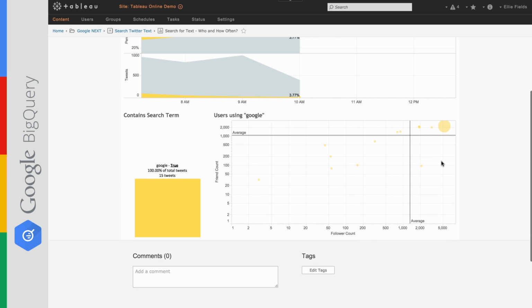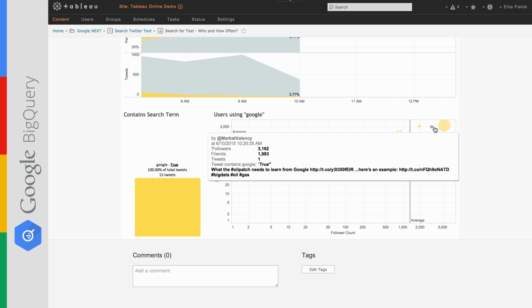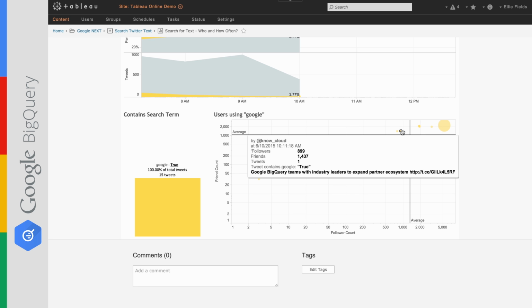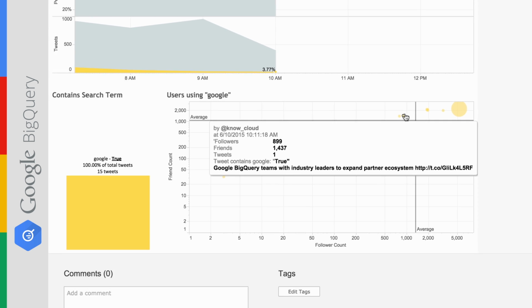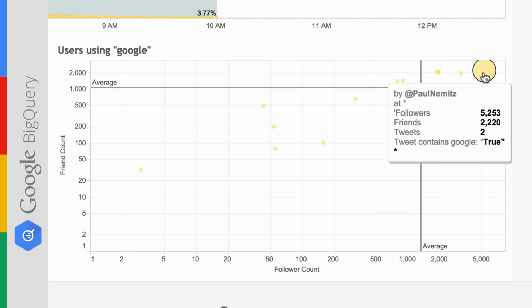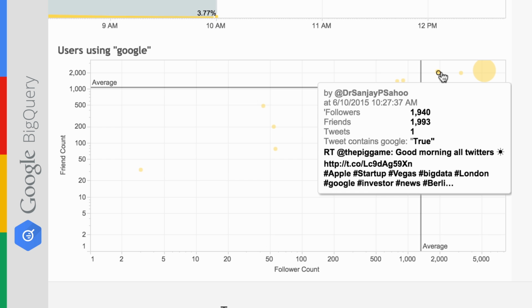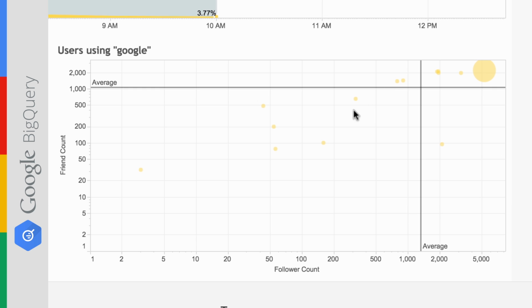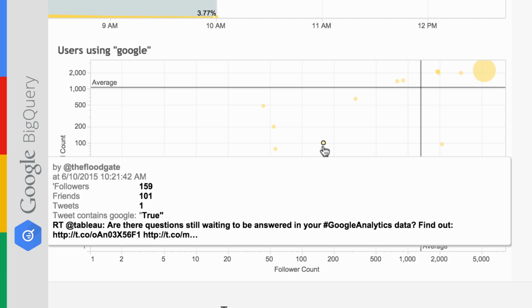And now you can see all of these tweets that have been posted in the last day or so. We can hover over one and look at what the tweet was. In this case, they're saying Google BigQuery teams with industry leaders. See how many friends and followers this person had, and follow all of the tweets and the social media about the Google events that are happening over the next couple of weeks.